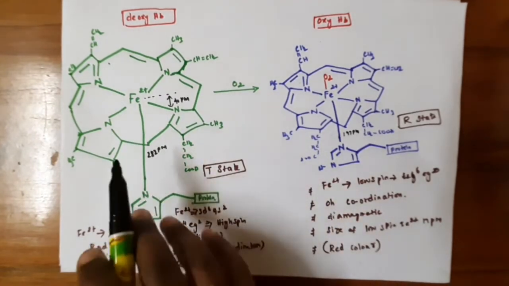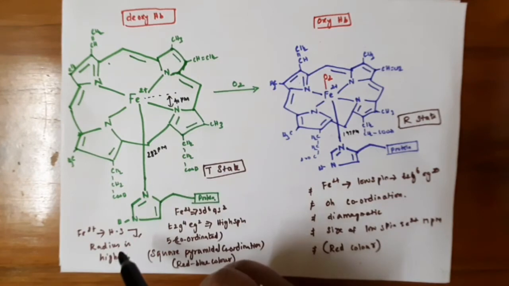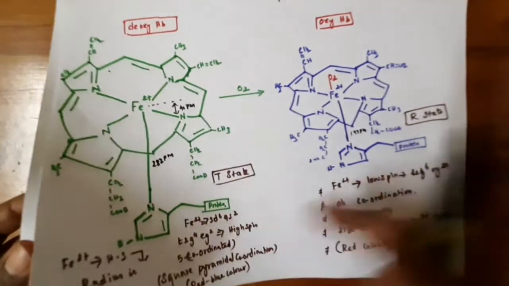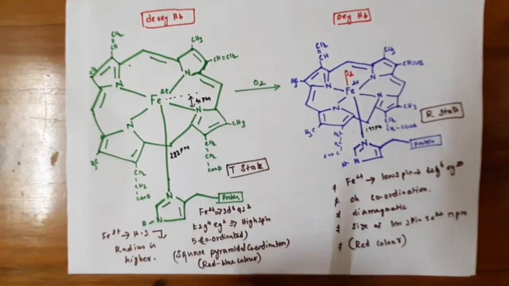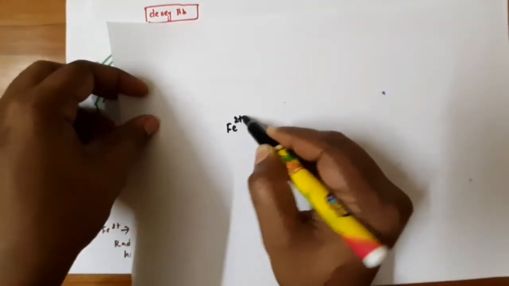So before binding to the dioxygen, the deoxyhemoglobin has the structure like this.